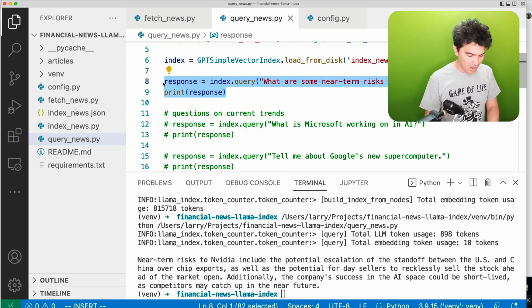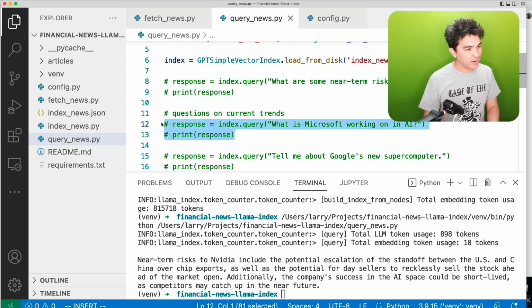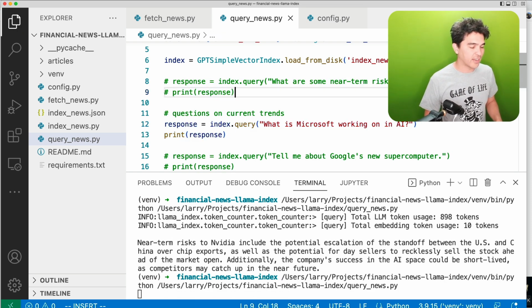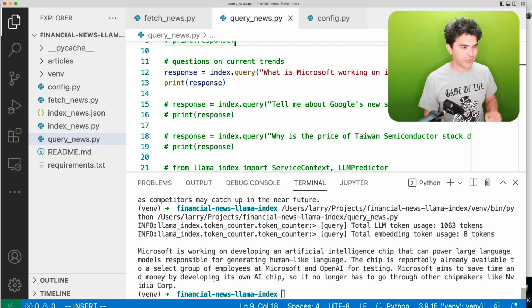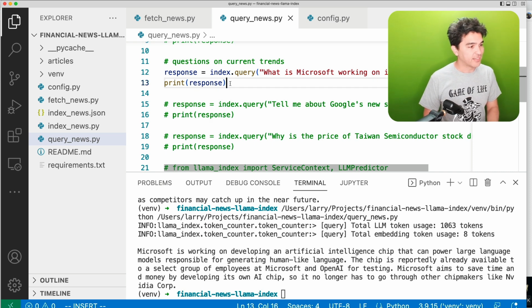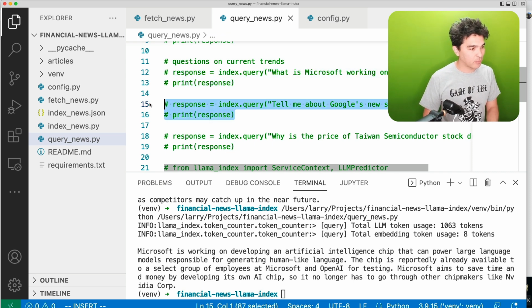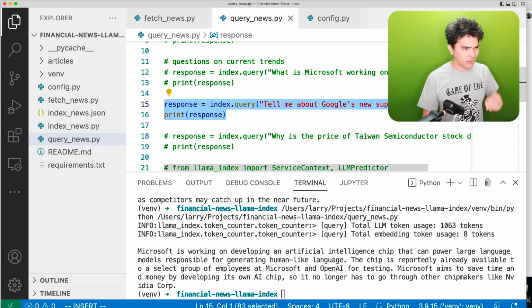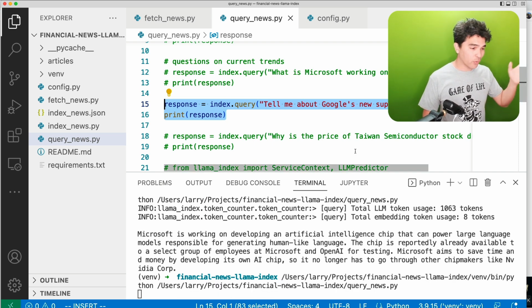As we learned earlier when I demonstrated this, I wanted to see what Microsoft's working on in AI. And you see here that Microsoft is developing its own AI chip, and maybe they don't have to go through NVIDIA. Same thing with Google. I can say, tell me about Google's advancements in AI or their new supercomputer. And it also says they're working on their own chips.